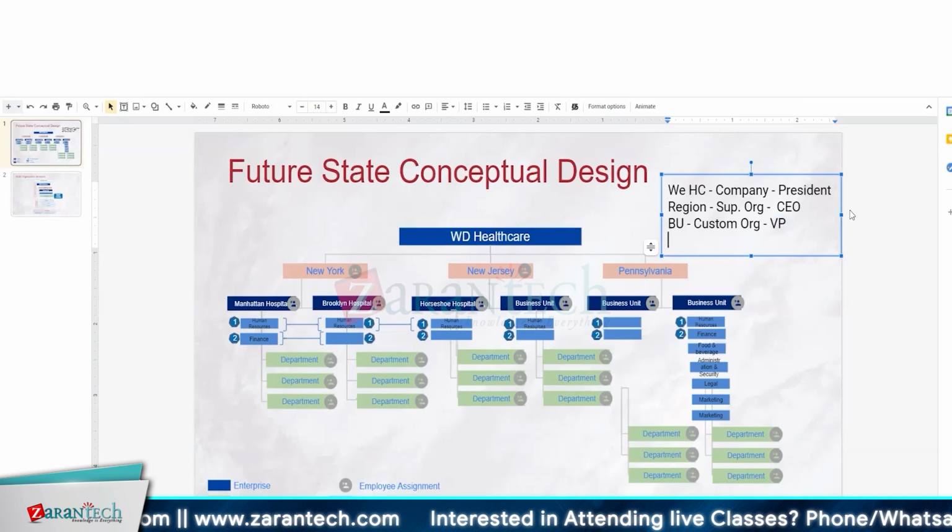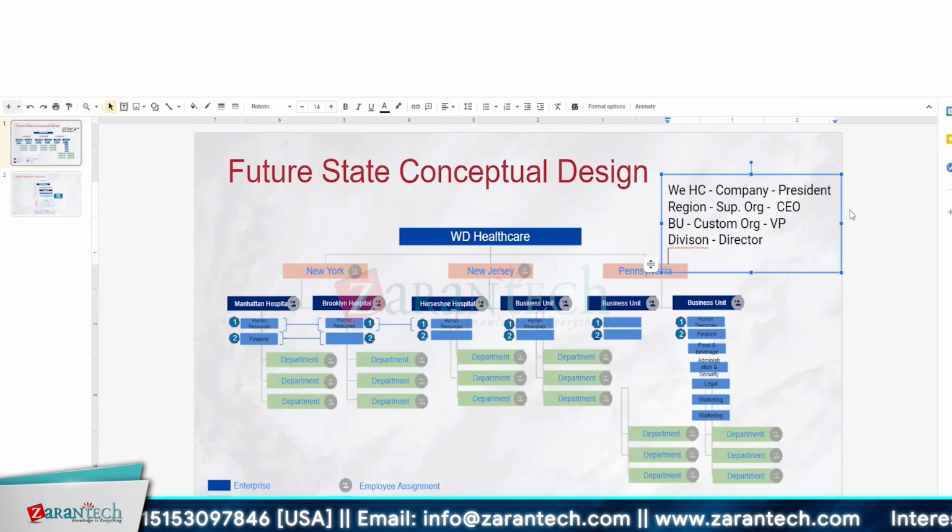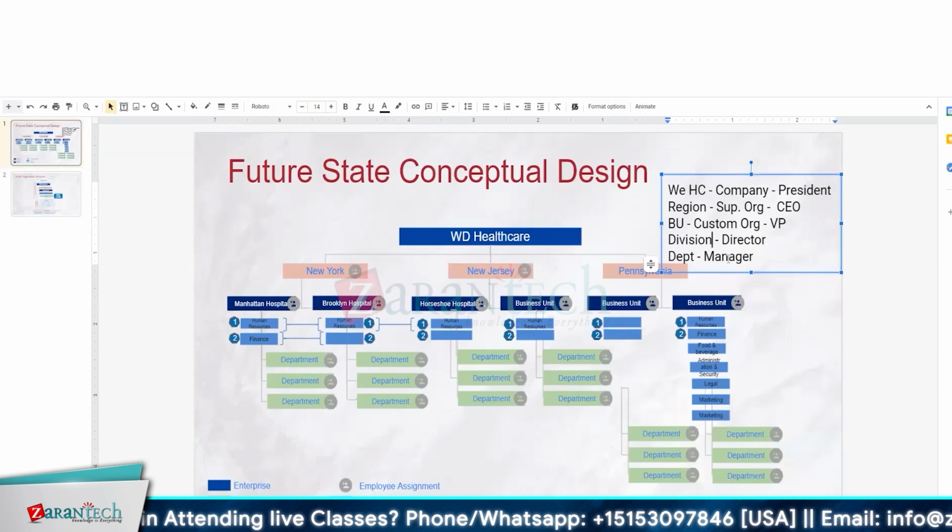Okay. So maybe I can say that my division is going to be director, and my department is going to be manager. So that I can say that manager reports to director, director to VP, VP to CEO. Then after that I have a president level. So basically he is the chairman or something like that, I can call it.